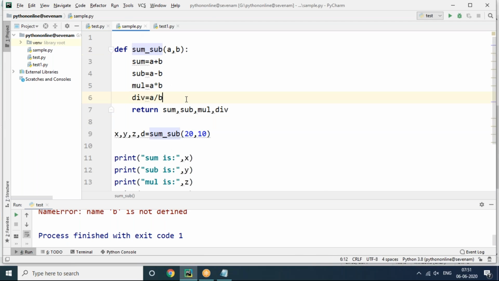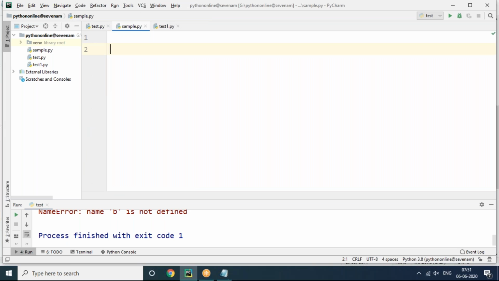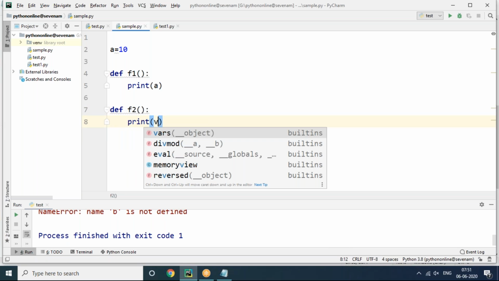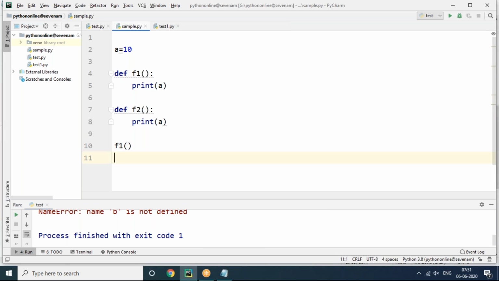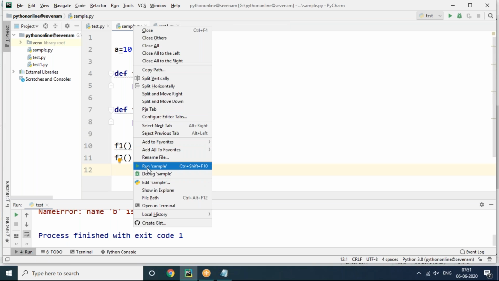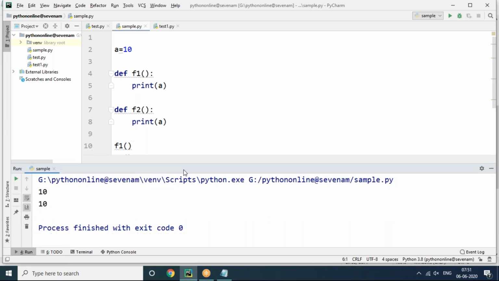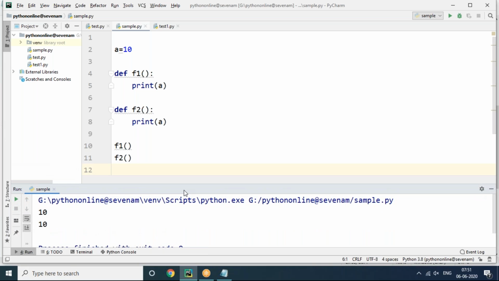Global variables means what? Now you can see I'm creating a global variable. A equals 10. The variable which is declared outside the function is available to access in all the functions of the program. Here F1 is available to access, F2 also is available to access the A value. Now you can see I'm calling F1, I'm calling F2. So clearly this is called a global variable. So A is a global variable here. Understand? Global variable, 10 and 10.